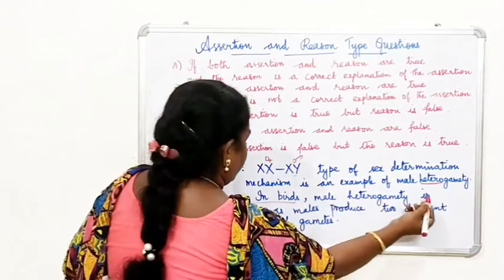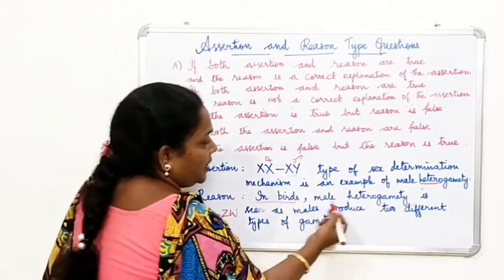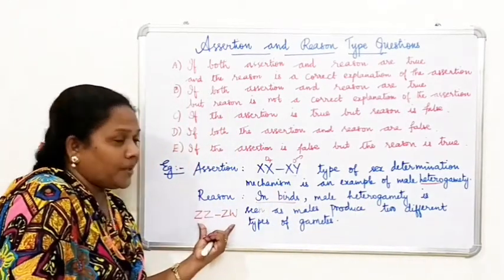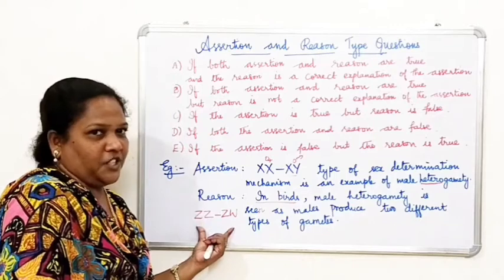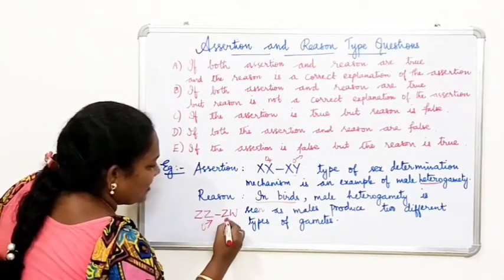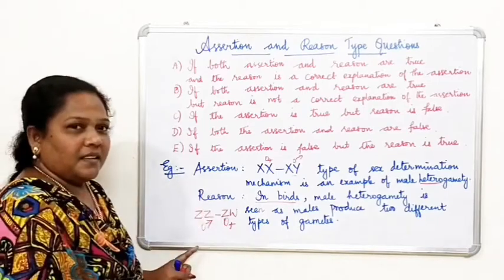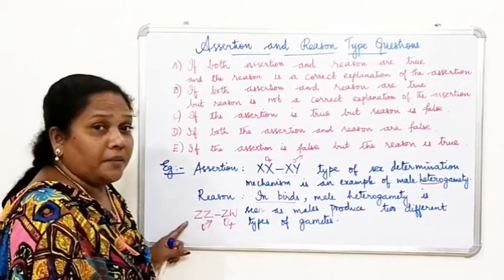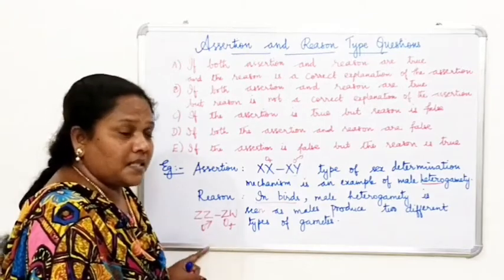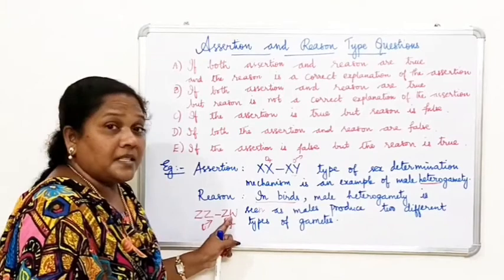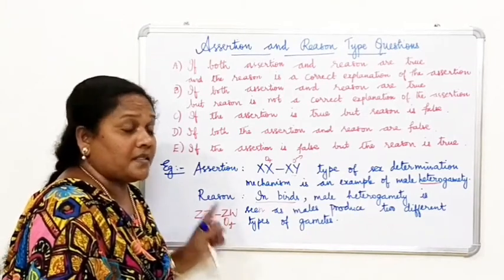Male heterogamety is seen as males produce two different types of gametes. But when you look at this type of determination, this is male and this is female. Here the male has homogametes, it is the same. Whereas when you look at the female, she has heterogametes, ZW. The mismatched pair is seen only in the female.